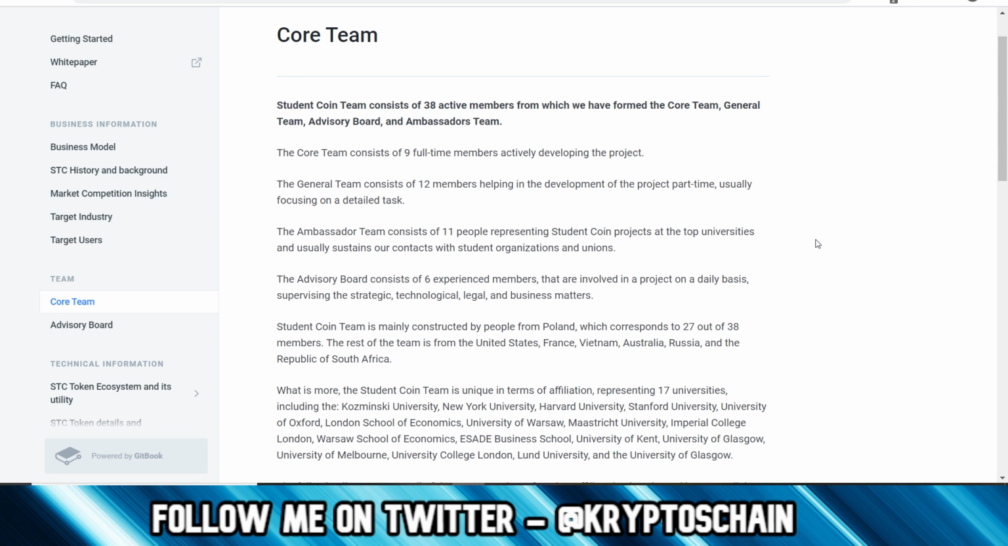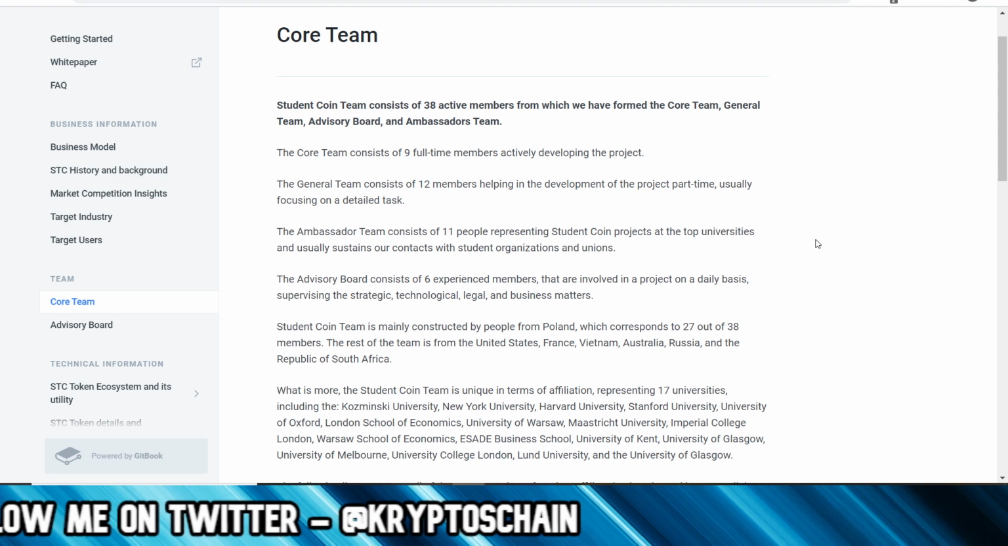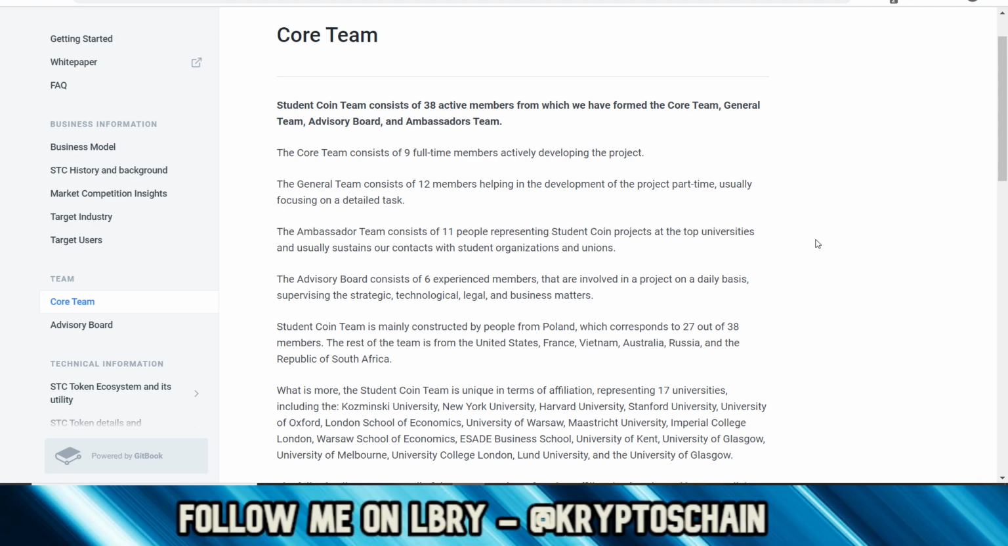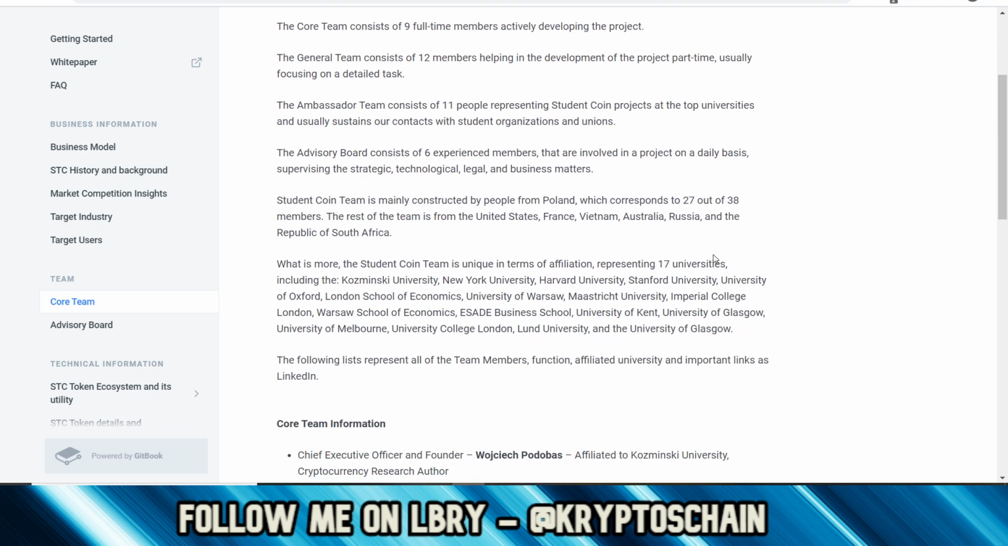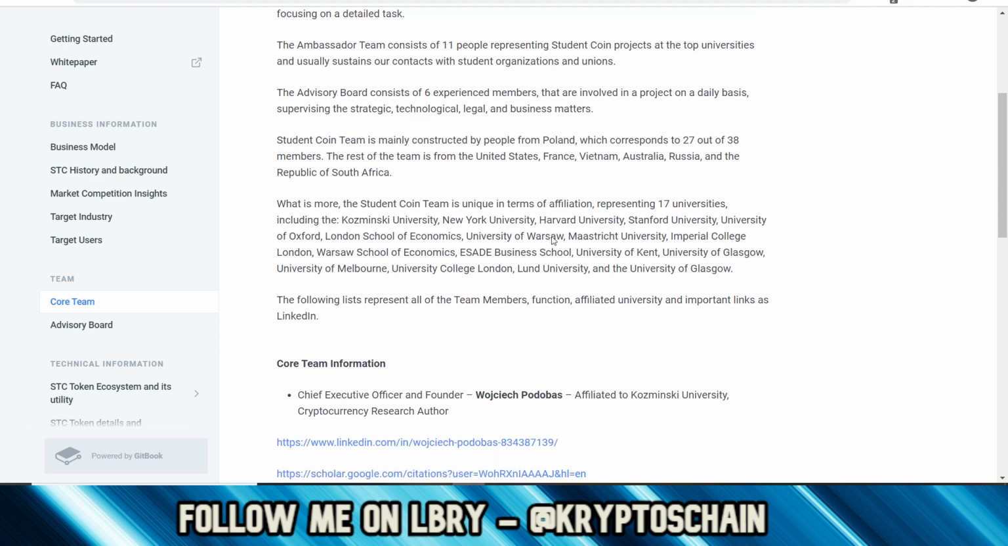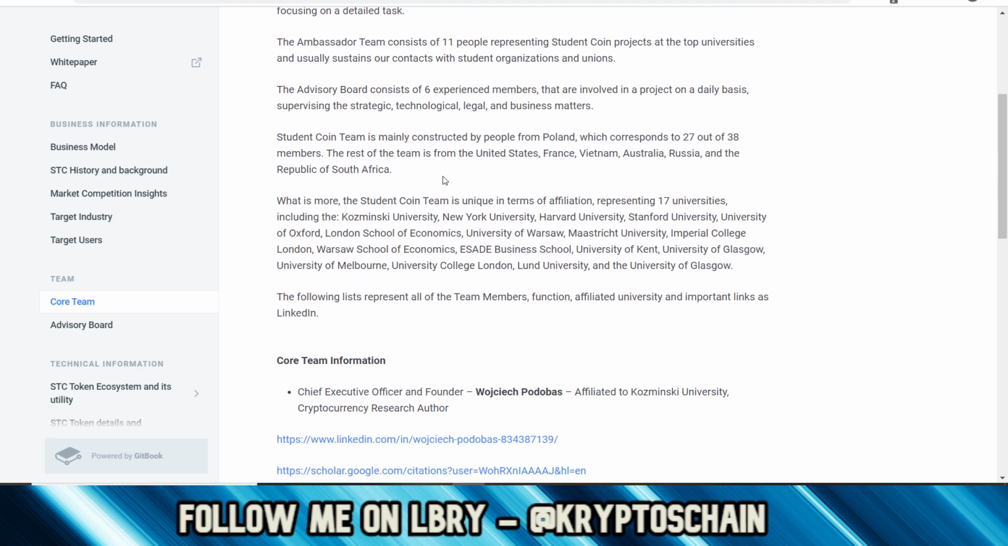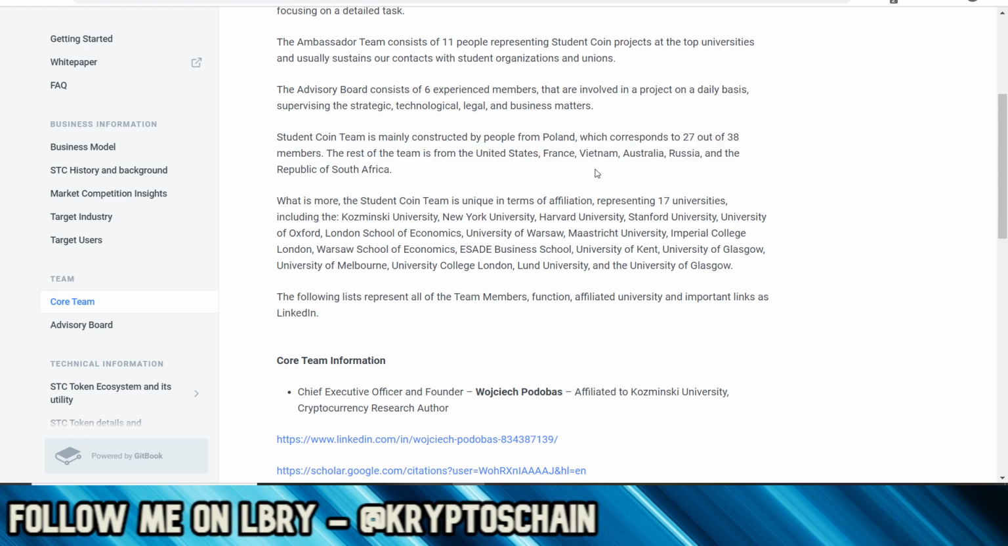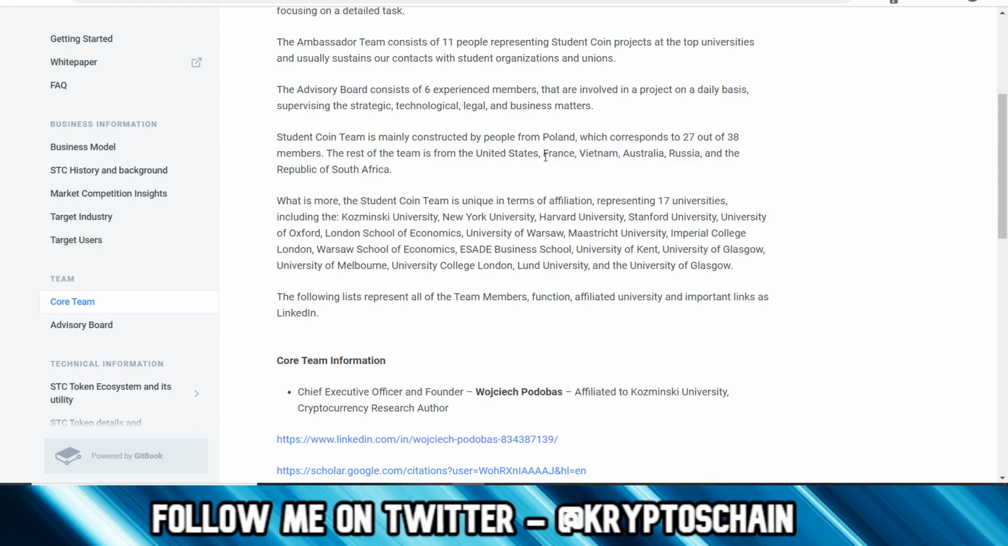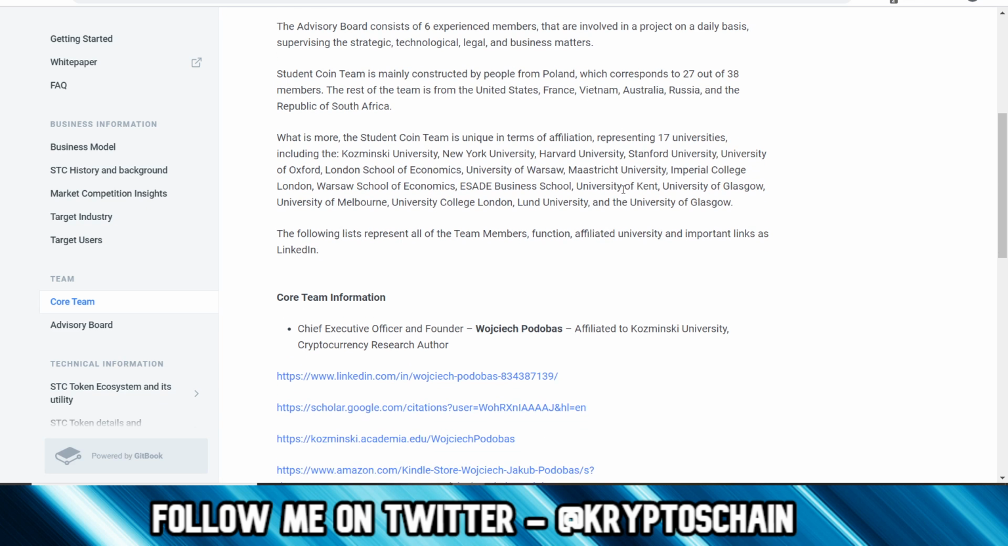And the ambassador team consists of 11 people representing Student Coin projects at the top universities and usually sustains our contacts with student organizations and unions. The advisory board consists of 6 experienced members and are involved in the project on a daily basis, supervising the strategic, technological, legal, and business matters. The Student Coin team is mainly constructed by people from Poland, which corresponds to 27 out of 38 members. The rest of the team are from the United States, France, Vietnam, Australia, Russia, and the Republic of South Africa.